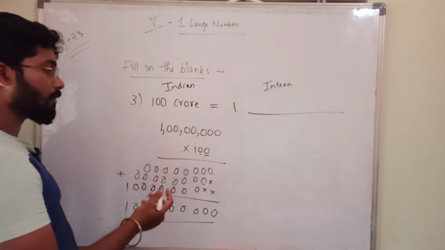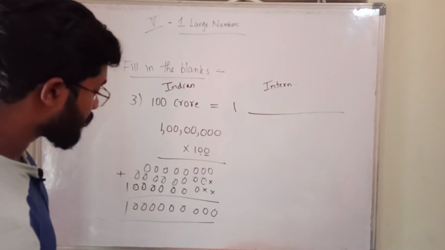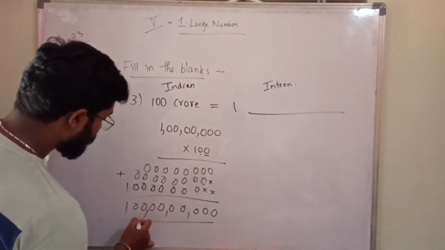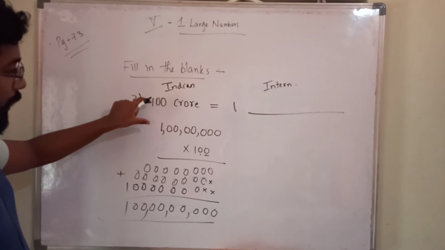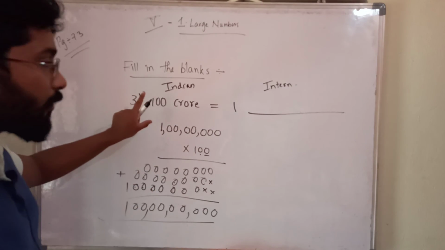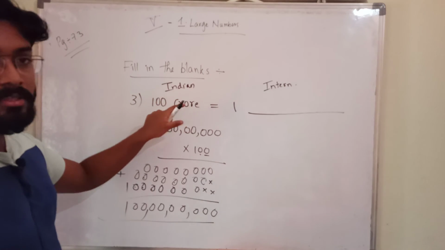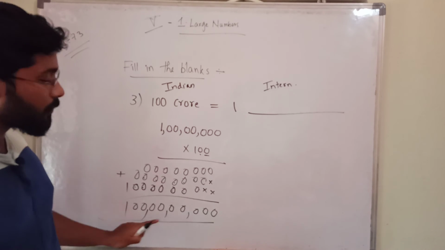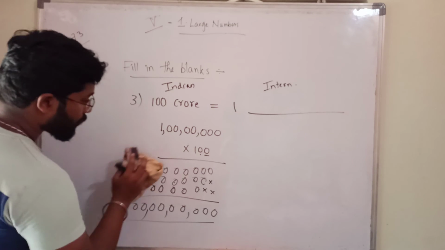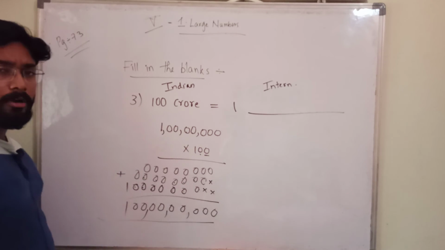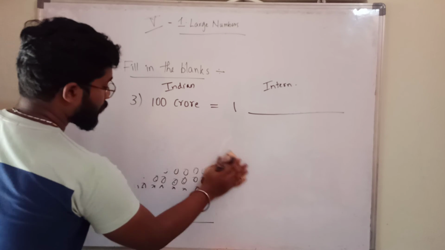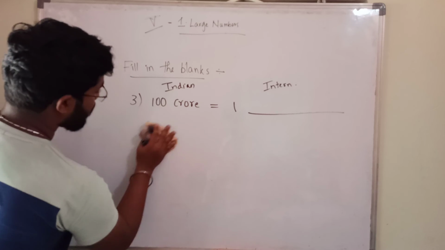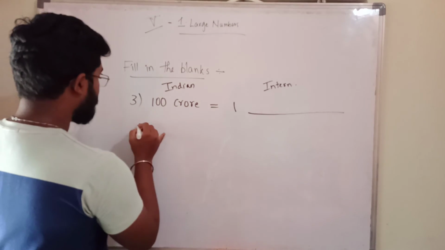Or else, instead of doing all this, I am bringing the number form of this 100 crore. It is in words form now. If you are fed up with this big process, you can directly write 100 crore, like this.